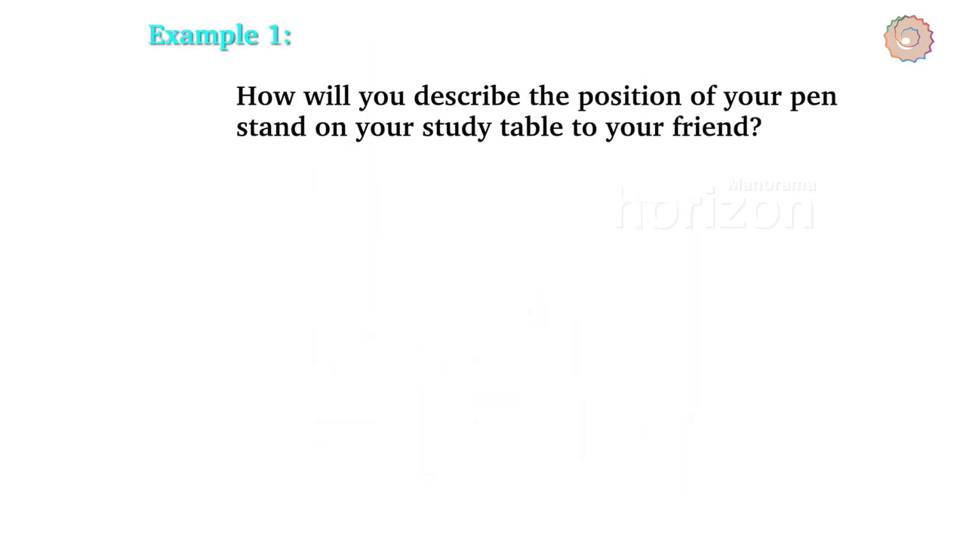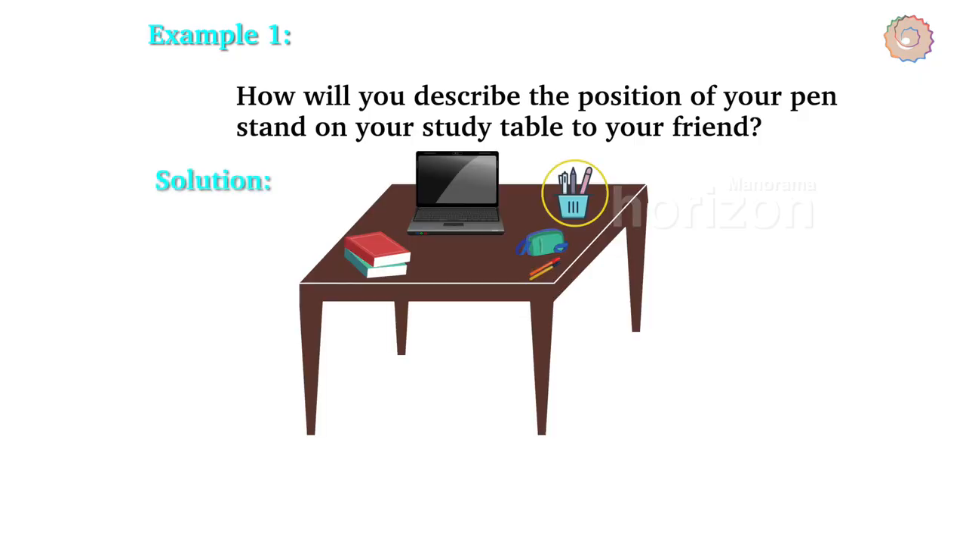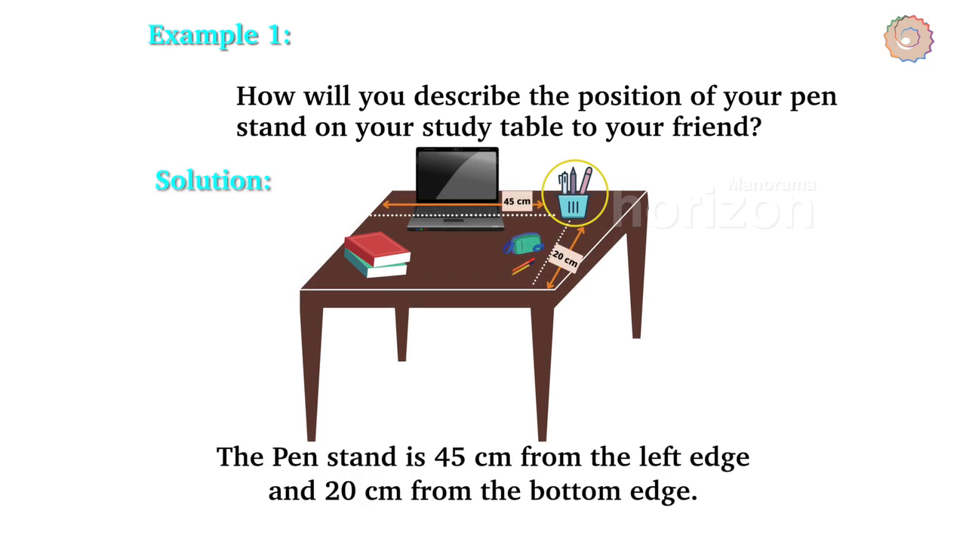How will you describe the position of your pen stand on your table to your friend? Imagine your study table. You may have your books and other stuff. If you keep your pen stand here, consider the pen stand as a point P. We can measure its position with respect to the left and bottom edges of the table. If the lengths are 45 cm from the left edge and 20 cm from the bottom edge, you can explain the same to your friend, which will be more accurate.